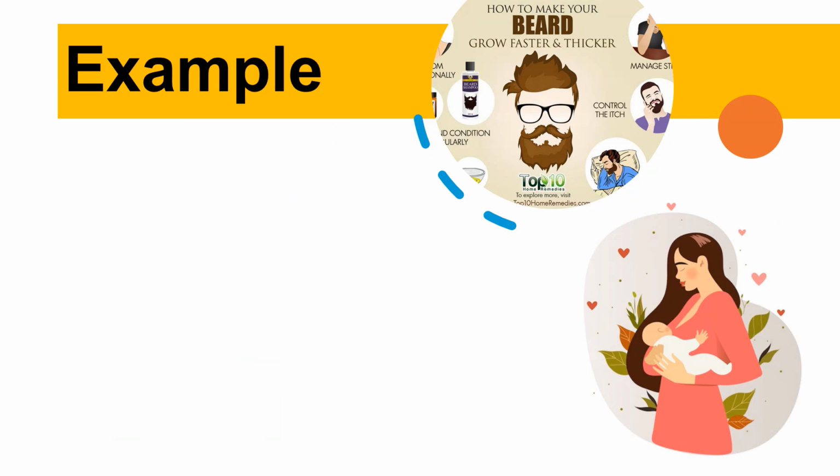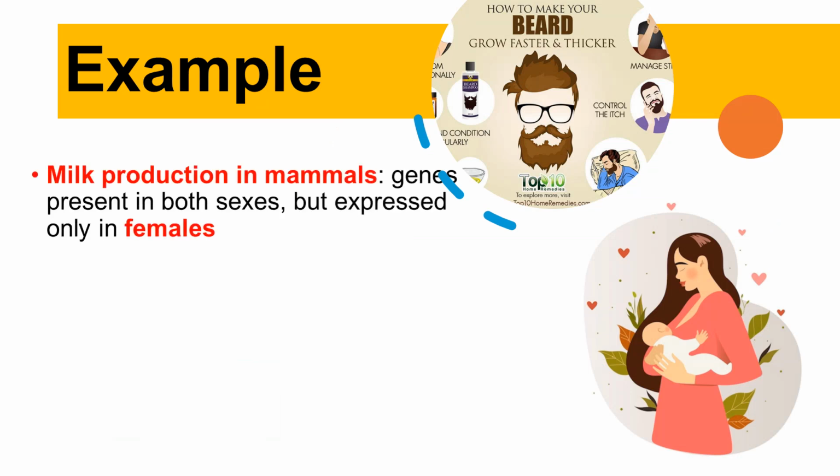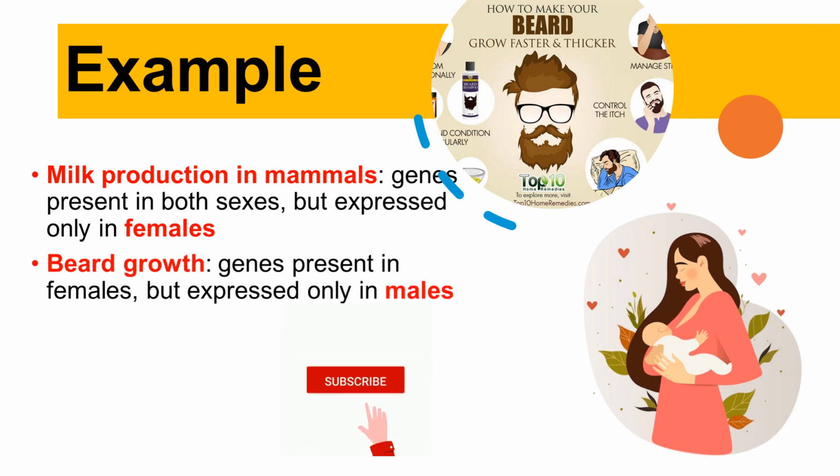Example. Milk production in mammals: genes present in both sexes, but expressed only in females. Beard growth: genes present in females, but expressed only in males.